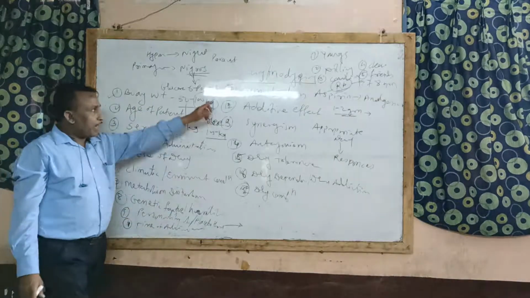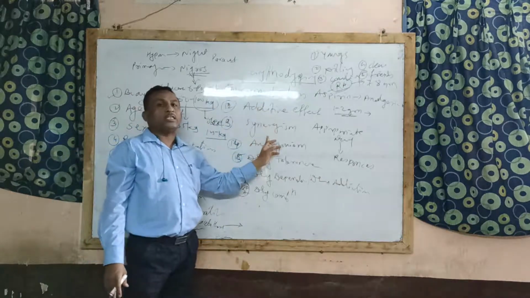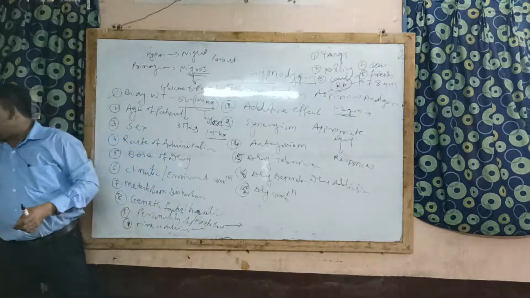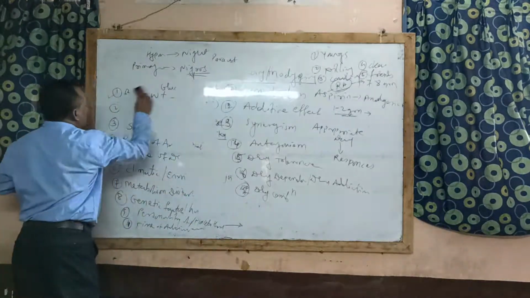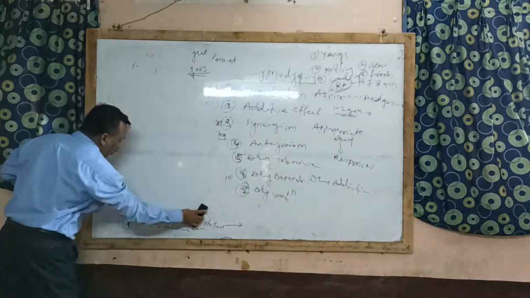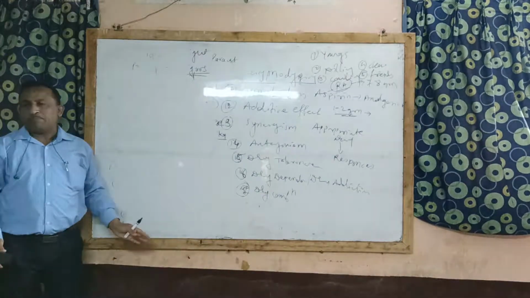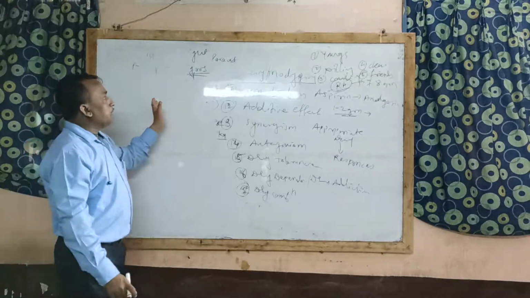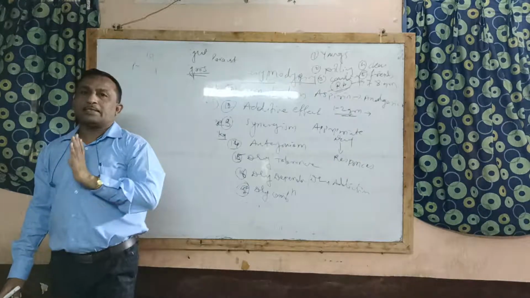While from factor number 11 to 17, they may ask short note on these factors. These are very important. Most of the time they will ask define cumulation, define additive effect, define synergism, or short note on synergism, drug antagonism, drug tolerance. That is also important. So regarding 1 to 10 factors, they will ask to explain this factor or explain any 3 factors that affect or modify drug action. Like this the question may be repeated in examination.